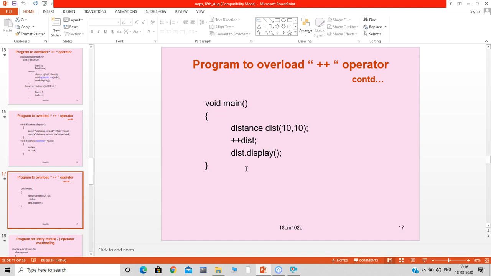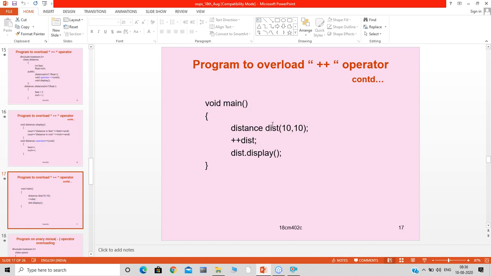How can I call the operator function? Simply by performing that operator followed by the object, for unary only. So plus plus d. And after that, using that object, I am calling the member function display. As this is a member function, I need to use an object of this class.